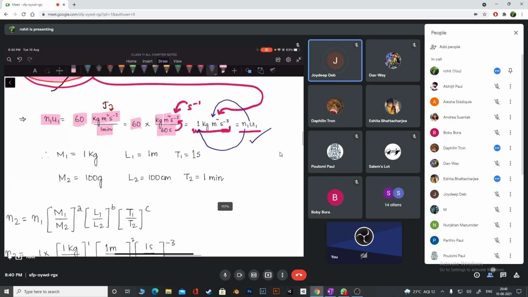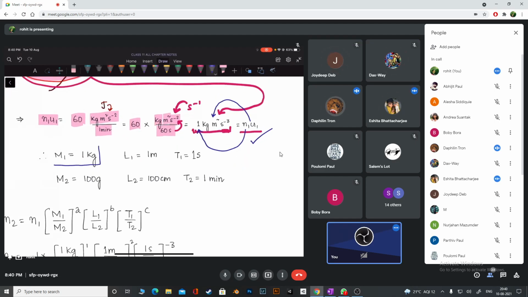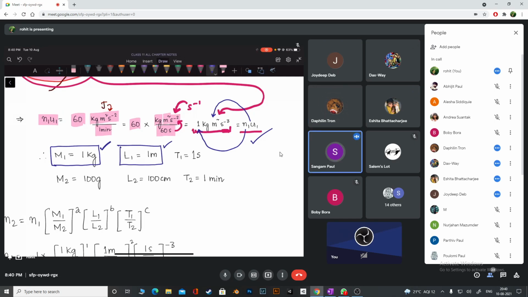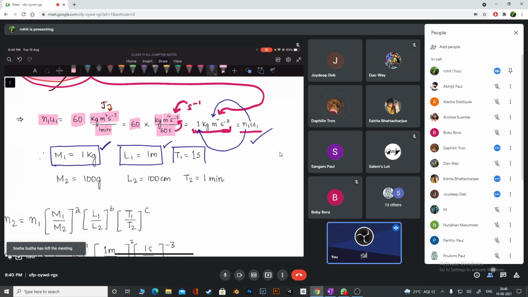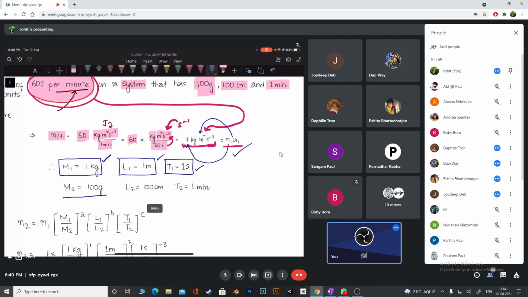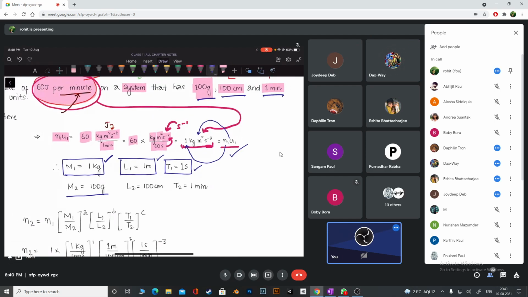So let's check now. What is M1? The unit of mass in the first system is 1 kg. The unit of length in the first system is 1 meter. And the unit of time in the first system is 1 second. So M2 is also clear. 100 grams they have given, 100 centimeters, 1 minute for time. This is also clear.